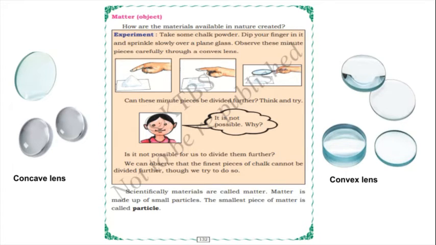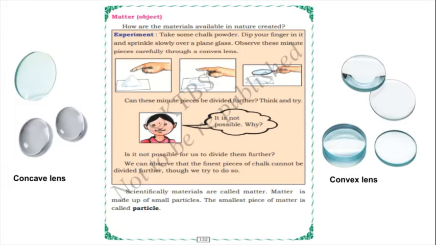The concave lens is thin across the middle and thick at the edges, and the convex lens is thick across the middle and thin at the edges. Both are opposite. With the help of the convex lens, you can see the chalk particles, the small, minute pieces.